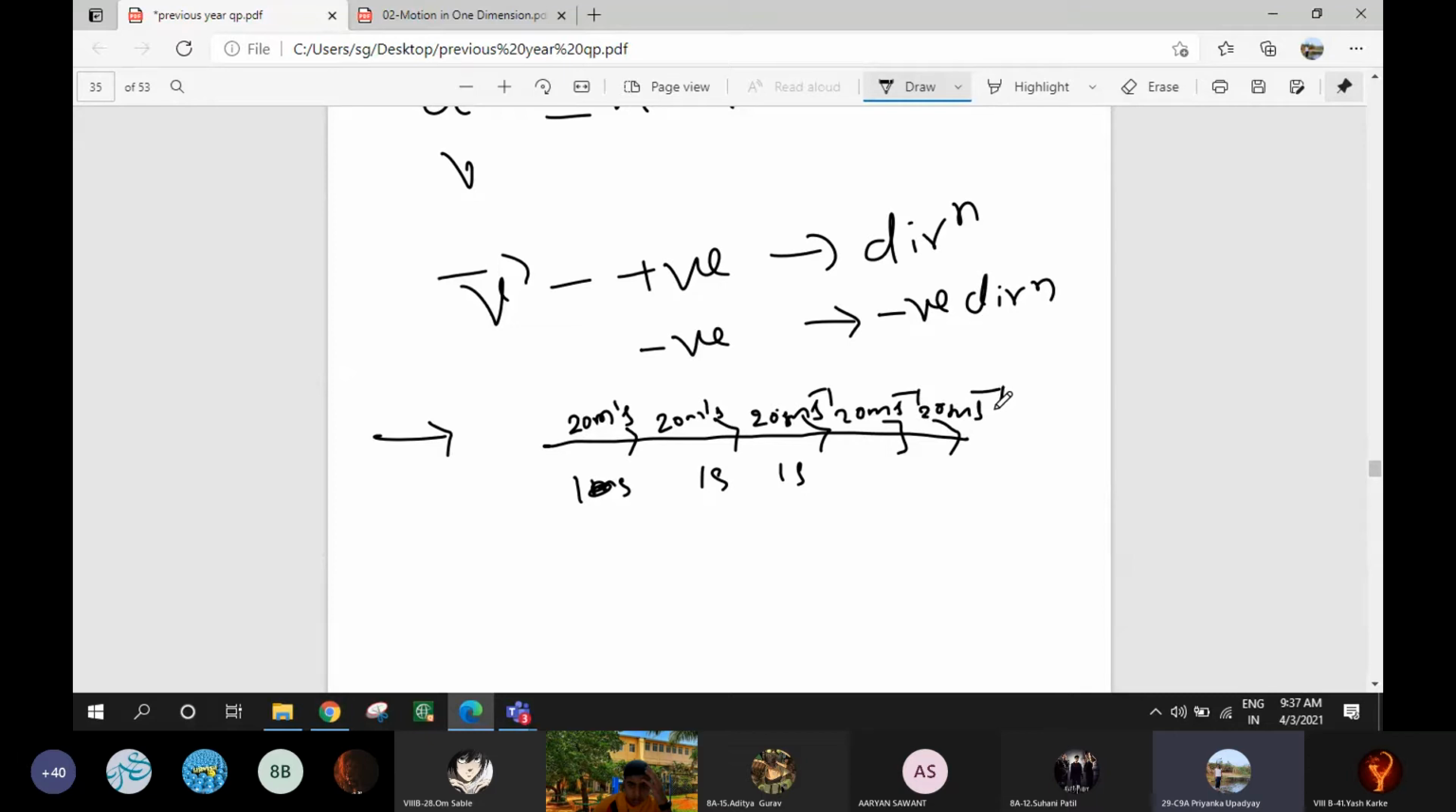The acceleration is said to be uniform when equal changes in velocity occur in equal intervals of time. So the best example is the motion of a body under gravity. Under the gravitational force, when you leave a body from some height, the body will reach the earth with uniform acceleration. Is it clear?